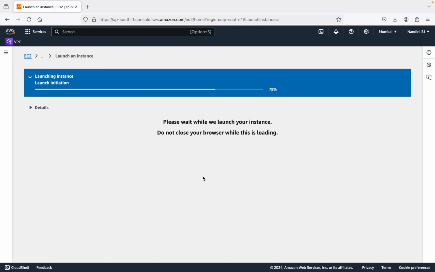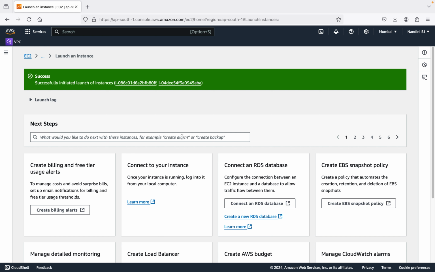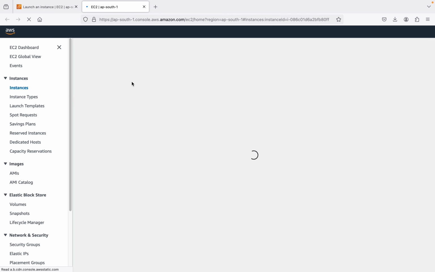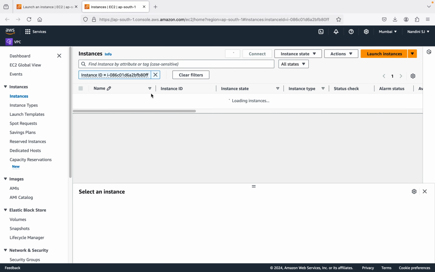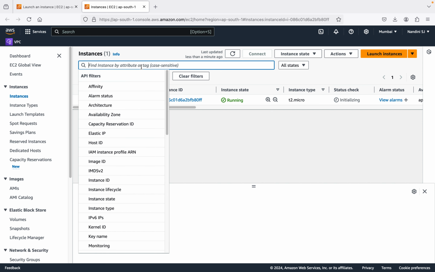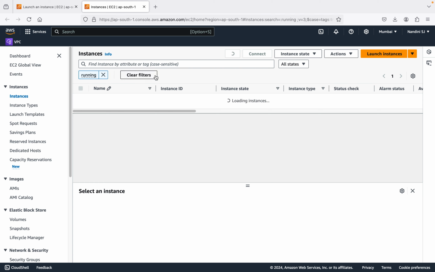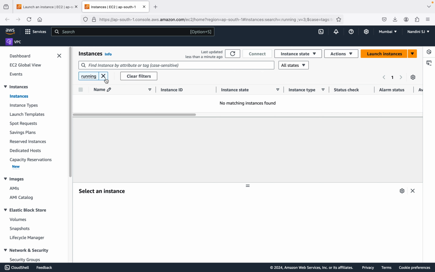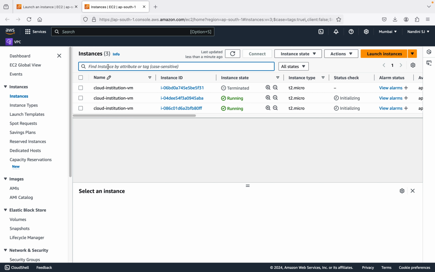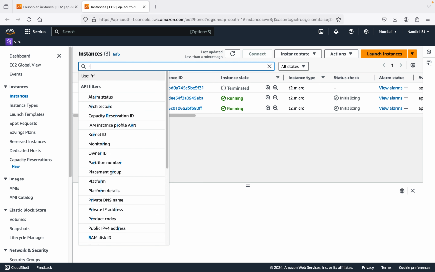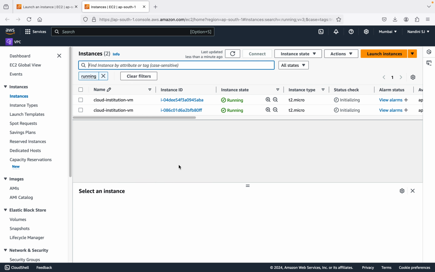Okay, so now it is just launching an instance. So these two are the instances which have been there here. Let's see by filtering running instances. So the three instances I'm going to see with running instances. So I can filter it out, three instances, right?